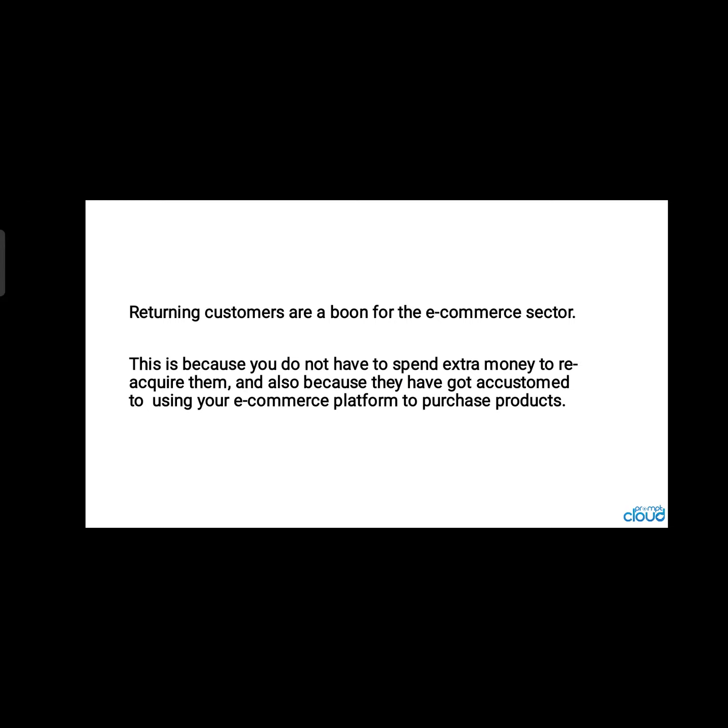And also because they have got accustomed to using your e-commerce platform to purchase product. Now, how do customers become accustomed to using an e-commerce platform? It has to be simple, user-friendly, easy to understand, easy to operate, require less time, and give pleasure while going step by step up to making payment. That way, it could be a website where customers feel like returning and doing repeat purchases.